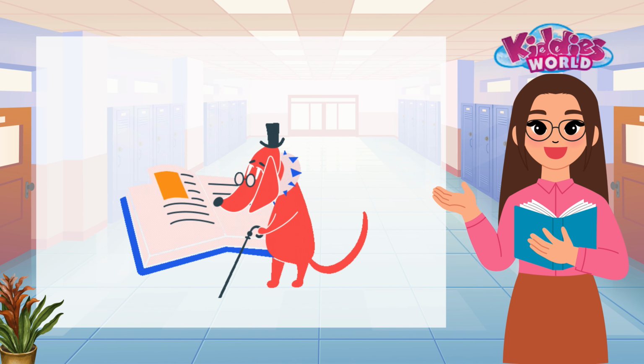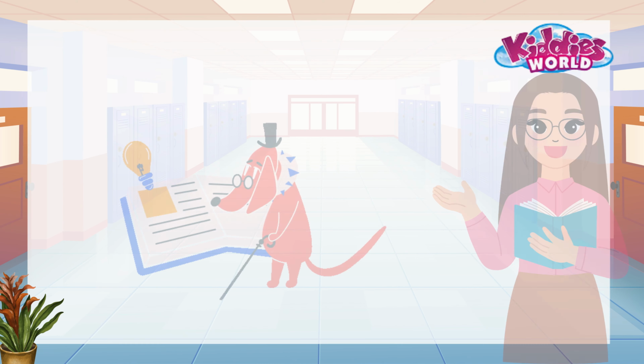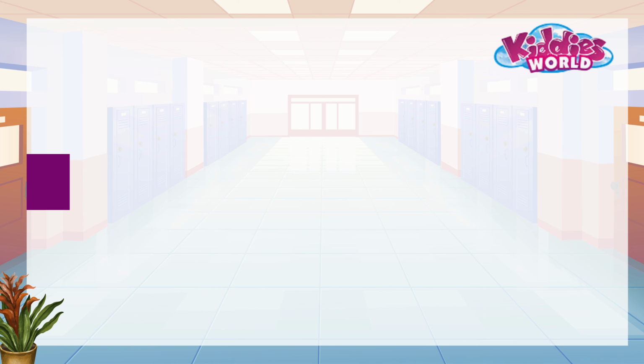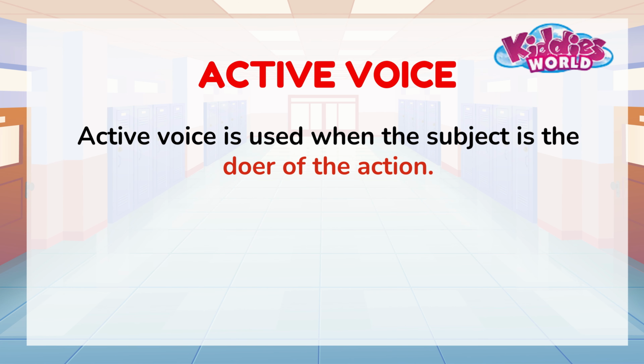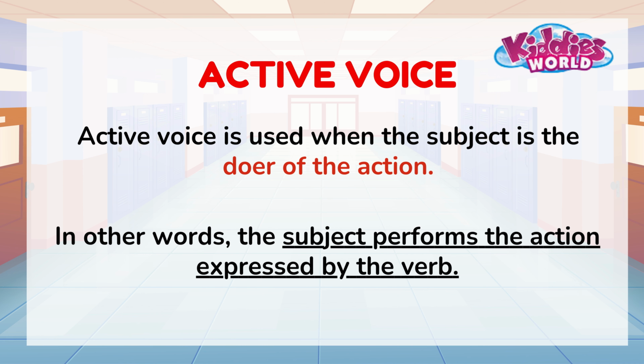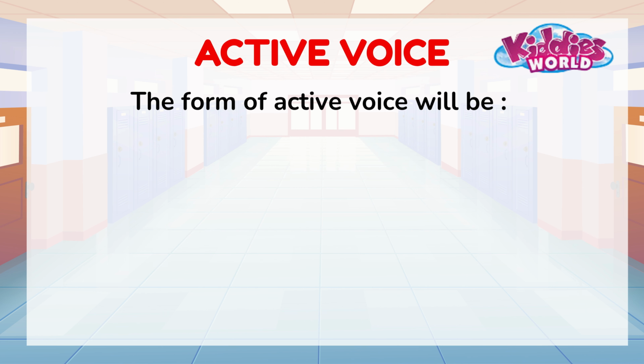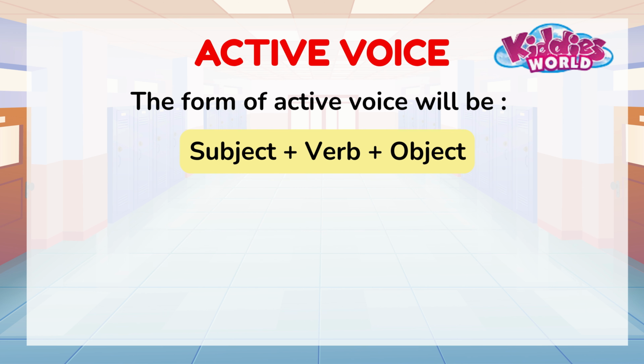Today, we are going to explore a new concept in English, active and passive voice. Active voice. Active voice is used when the subject is the doer of the action. In other words, the subject performs the action expressed by the verb. The form of active voice will be subject plus verb plus object.